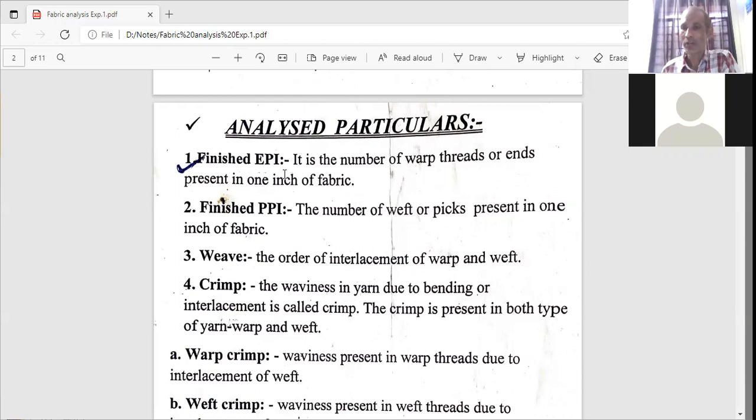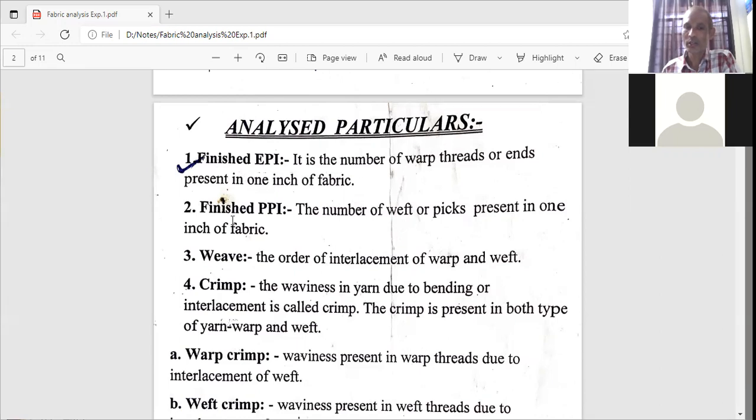After finishing and processing of fabric, when the fabric is ready for market, we are analyzing at that stage. And that's why we are using a special prefix, finished EPI, because we are using EPI for other parameters also. So just to distinguish it from them, we are using the prefix finished, meaning it is done at finished state.